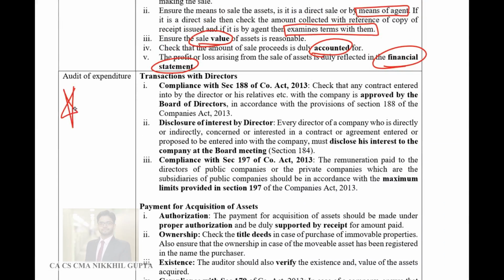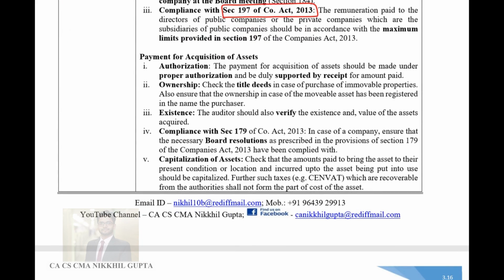Now comes on to a very important aspect. What is the procedure of audit of an expenditure? Guys, again, audit of an expenditure is treated as if you are just vouching any expenditure. So the first step would be to see whether the expenditure has been done by an authorized person or not. Then you have to see whether proper documentation, which is vouchers, are present for that particular expenditure or not. You have to, in certain cases, see if Companies Act provisions are being fulfilled. All these things are to be checked by you.